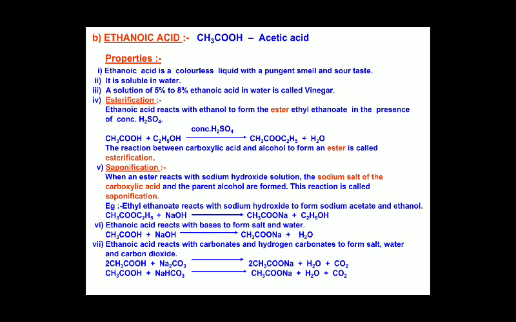The next reaction is saponification. Saponification is when an ester reacts with a base, giving rise to an acid and an alcohol. It is kind of a reversible reaction.